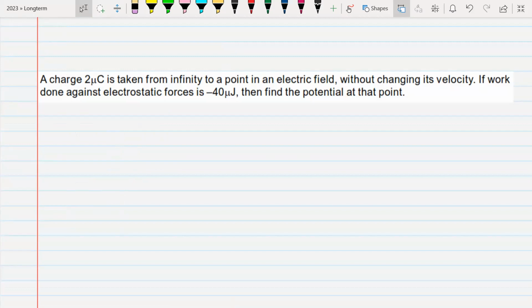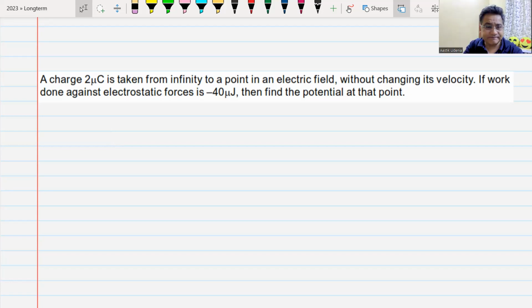A charge of 2 microcoulomb is taken from infinity to a point in an electric field without changing its velocity. If the work done against electrostatic force is minus 40 microjoule, what is the potential of that point? You have 2 minutes to give me the answer. So the answer is 20 volt.